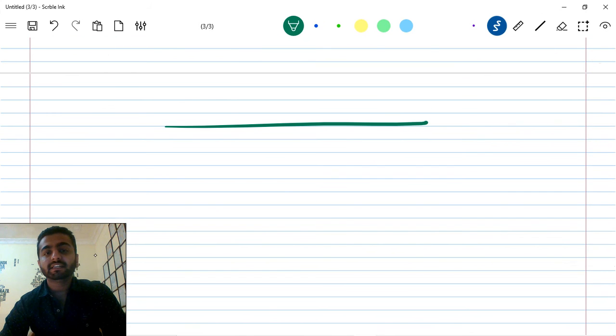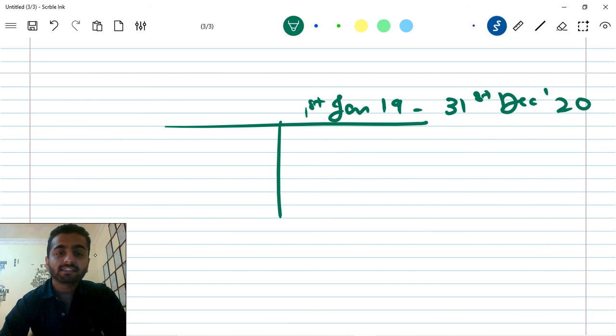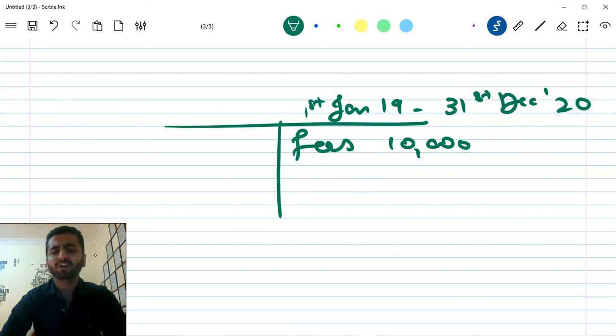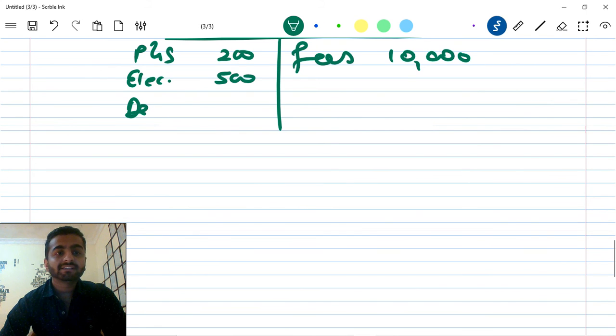But people will be more interested in what I have earned. Let's say for the year 1st Jan 19 to 31st December 19, people are interested in how much money I have earned. Let's say the fees from students came to $10,000. What will be my expenses in the classroom? I have to pay printing and stationery, for example $200, and the electricity bill, which comes to $500.